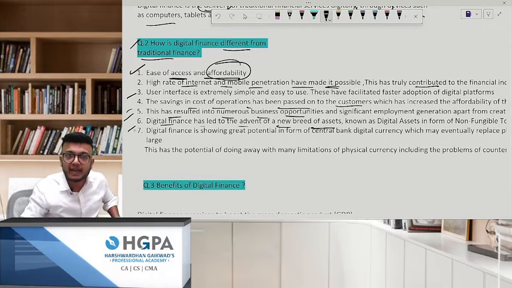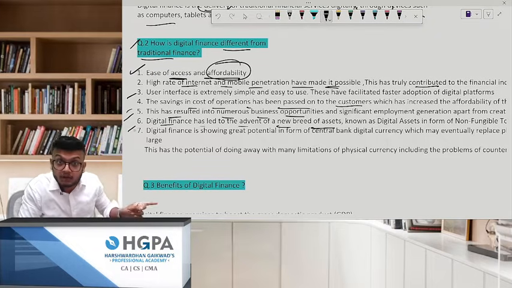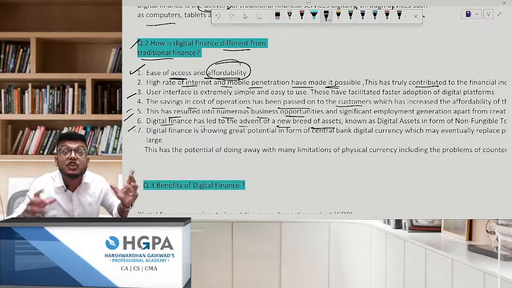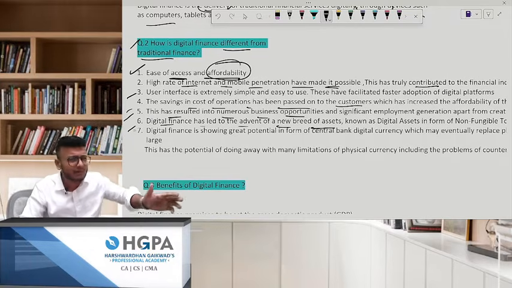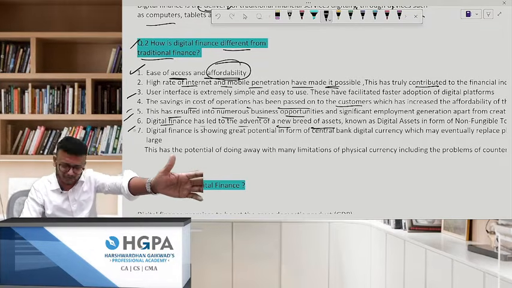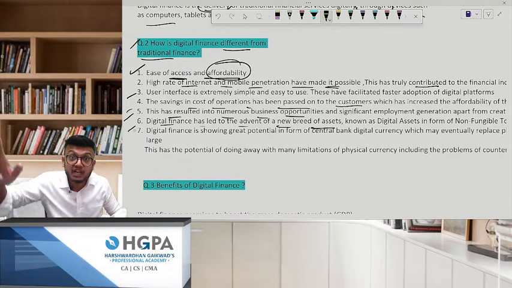If you ask your parents, they will still tell you, 'Beta, you only invest in gold, you only invest in land which is concrete. I want to see where you have invested. I want to touch it.' But you are another generation. You are a new breed. You will tell your papa, gold and all is very risky. What if someone steals? I will invest in gold bonds. I will invest in NFTs.